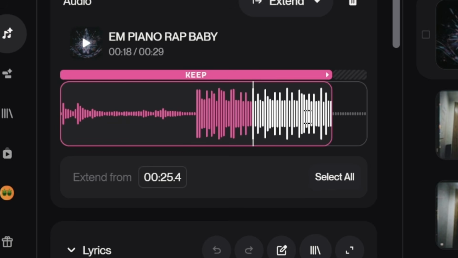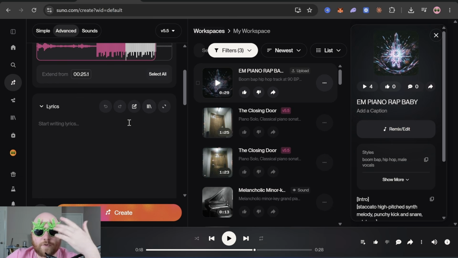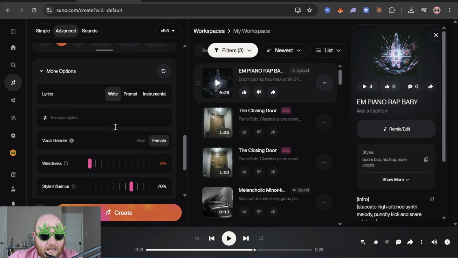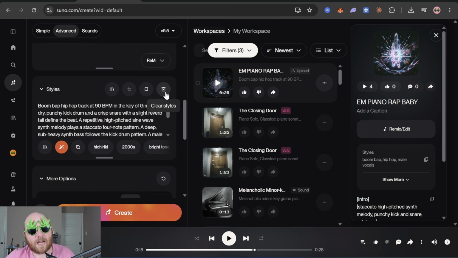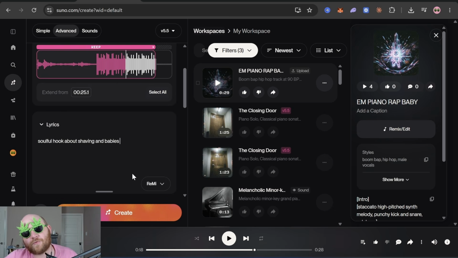So usually the way I would do this is I just go to the point where I want it to be extended from, so it doesn't really have to create anything. So let's say you like the song and you want a soulful hook that's about the same thing, and you just want to try it out. For the lyrics, you can change the lyrics to prompt mode, and you can just write soulful hook about shaving and babies. And then for the styles box, this is going to be describing how you want it to extend. So not what it is right now, but what you want it to change to.